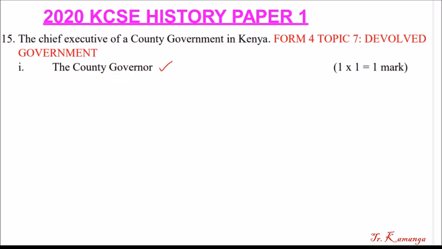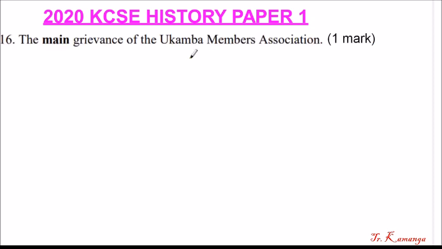Question number 16. The main grievance of the Ukamba Members Association. This was a party among the Akamba people. What was their grievance?